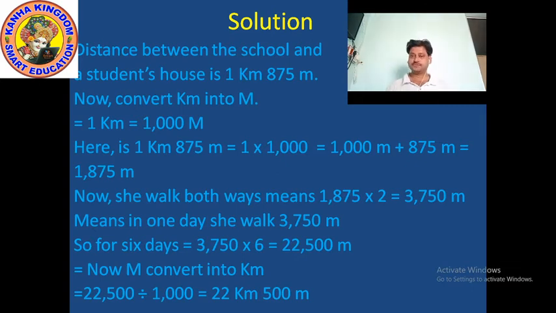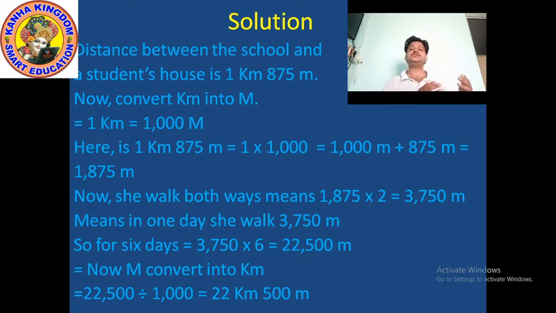It means in one day she walked 3750 meter. Clear? Now when we find out the meter in a day, then for 6 days, what do we have to do? Again we have to multiply, means 3750 multiplied by 6. And when we multiply by 6, 6 multiplied by 0 becomes 0. 6 multiplied by 5, 30. 6 5 is 30. So 0 carry is 3 and 6 7 is 42. 42 and 3 is 45. So 5 in the 100 place and 4 is carry.